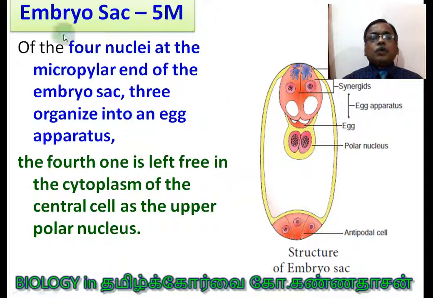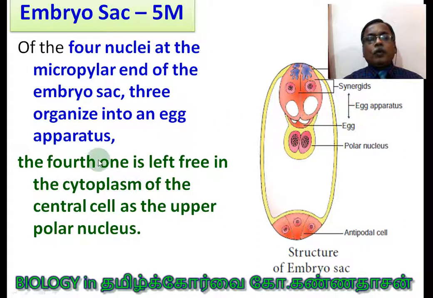So the embryo sac alone can be asked. Describe the structure of the embryo sac. This can be one of the 5-mark questions. Two synergids, and in the middle the egg is formed. All these three are called the egg apparatus. The egg cell is different, the egg apparatus is different.